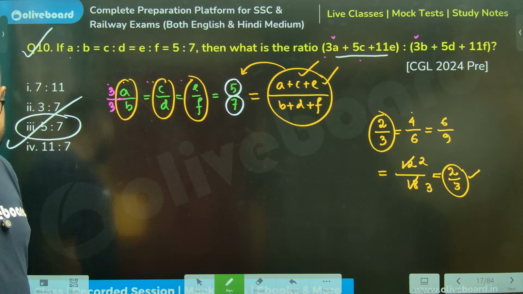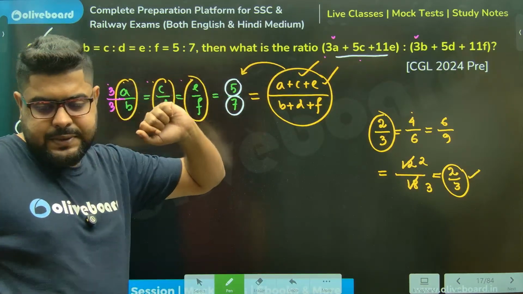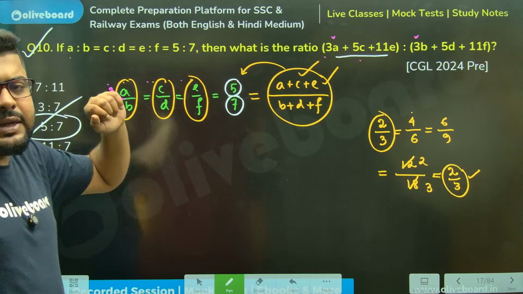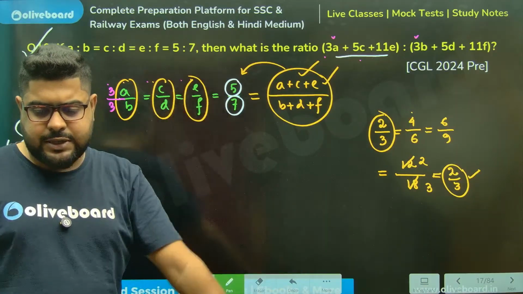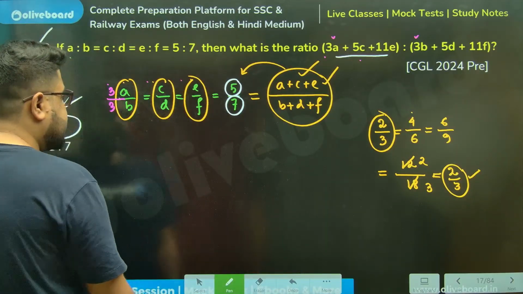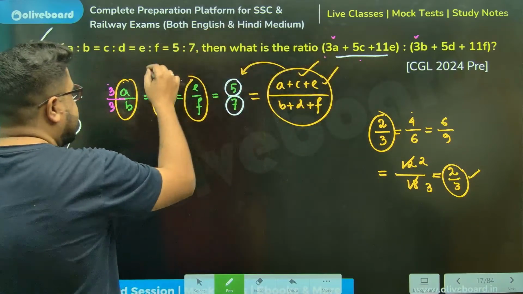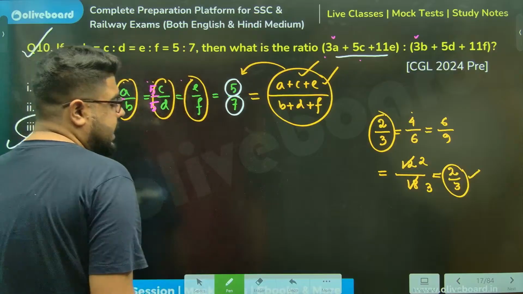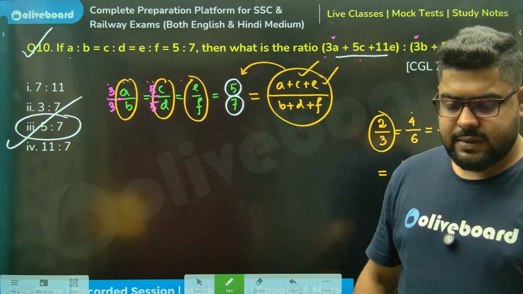Can I say 3a by 3b? That means I have done nothing. If I multiply 3 in the numerator by 3 in the denominator, I have done nothing actually. Yes or no? Similarly, in case of C and D, if I multiply 5 to both sides, I have done nothing, because 5 will cancel.